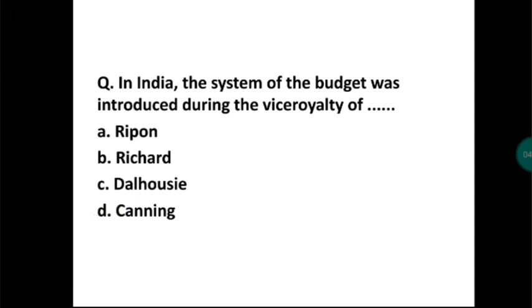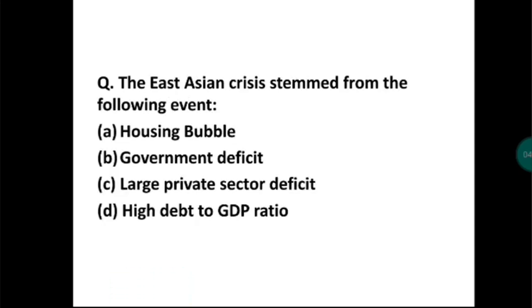Okay. Now next question. The East Asian crisis stemmed from the following event: housing bubble, government deficit, large private sector deficit, high debt to GDP ratio. So the answer to this question is large private sector deficit.